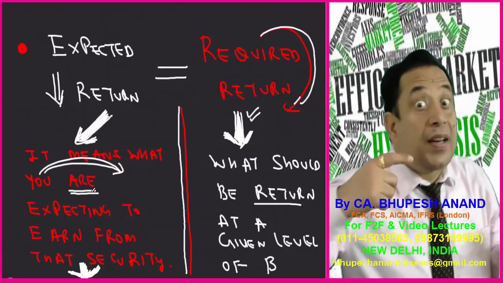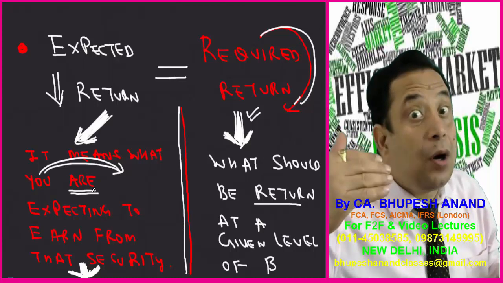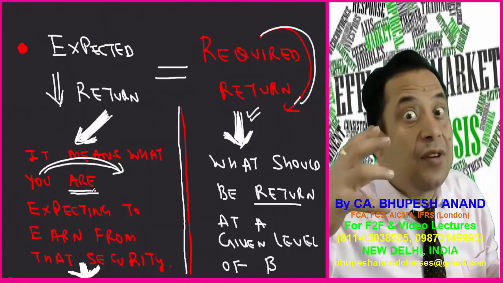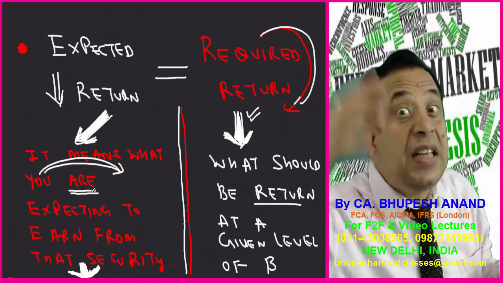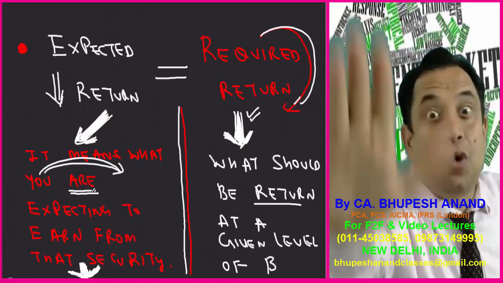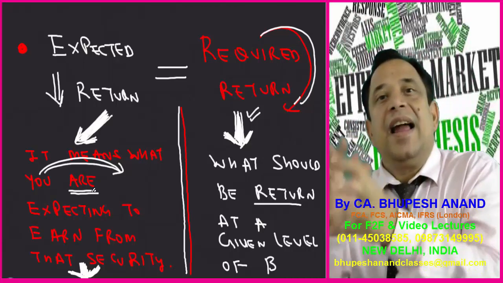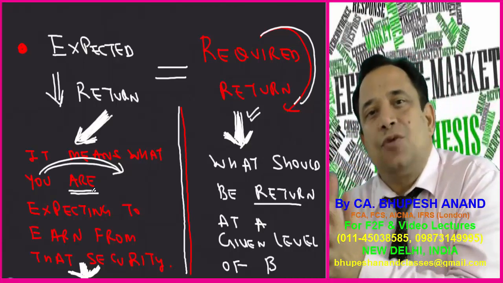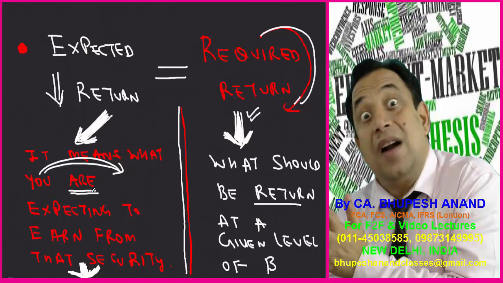But what you are expecting, that can be more than 50%, because you know that you have given sincere hard work. So you are expecting 60%. So when I say 60%, it is expected, it is forecasted. And when I say that if you have spent this much hours, you should at least get that, that is required rate of return.